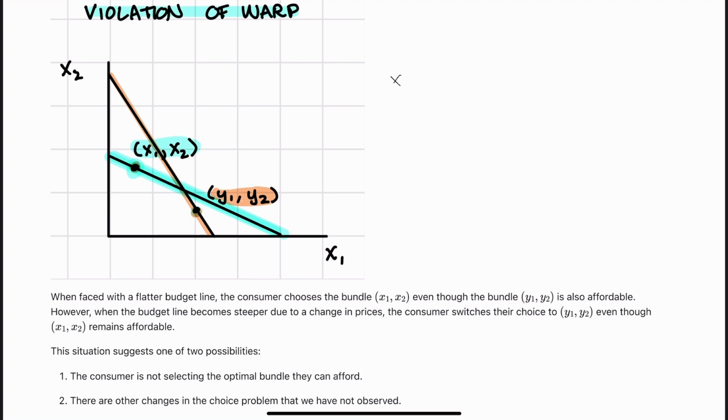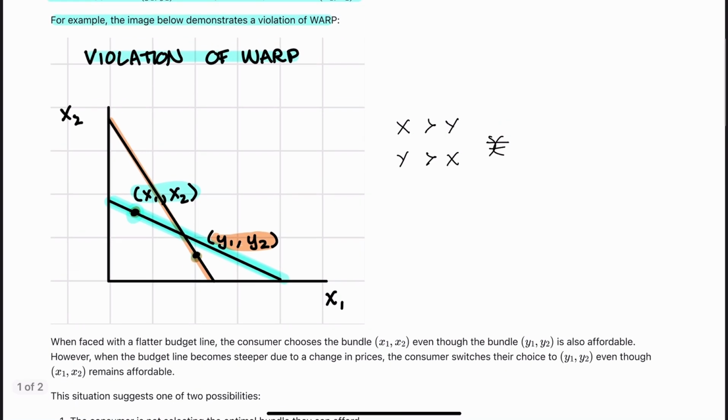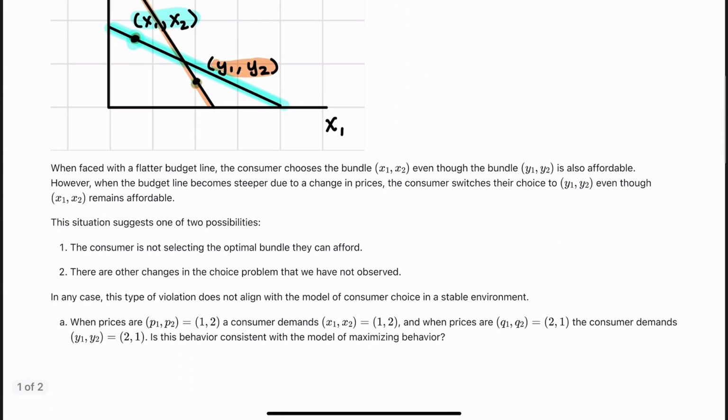And so we get that x is strictly preferred to y, but then also y strictly preferred to x, which is a contradiction. So that is a violation of WARP. And then here I just explain what I just said, so I'll skip over that.